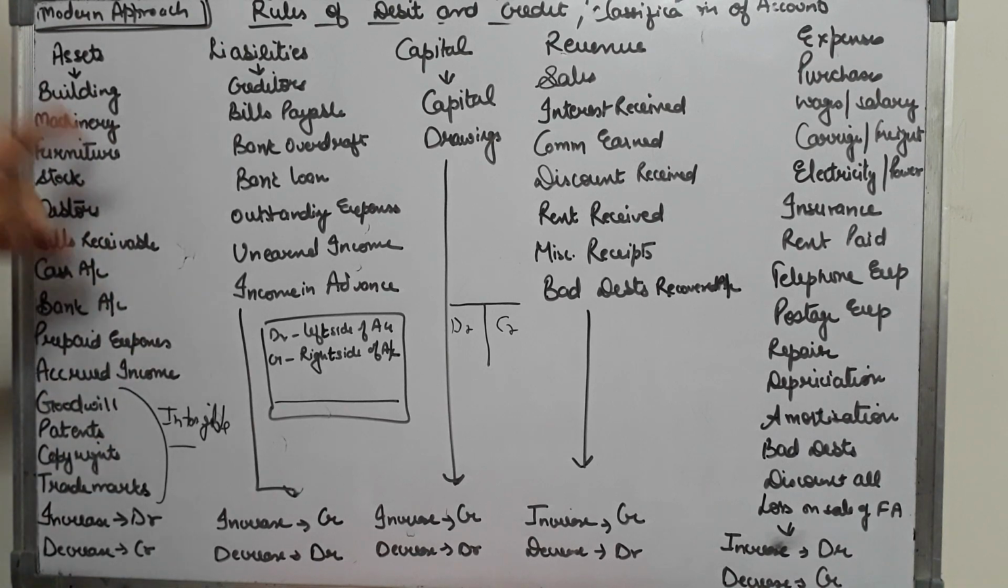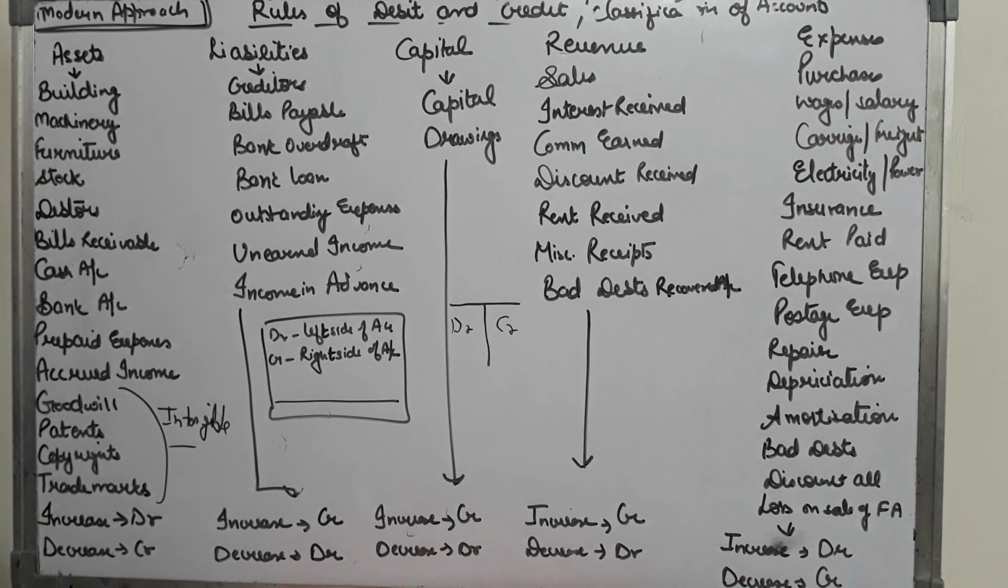So now what is the golden rule of debit and credit for all your assets? Any increase in asset, we are going to debit it. Any decrease in asset, you are going to credit it. For example, if we purchase furniture. When you are purchasing furniture, furniture is an asset and furniture is increasing, so it will be debited. But when you are selling off your furniture, then furniture is decreasing, it will be credited.